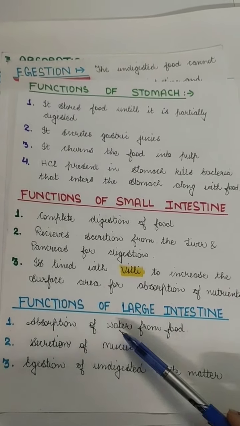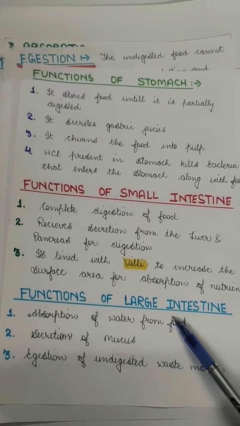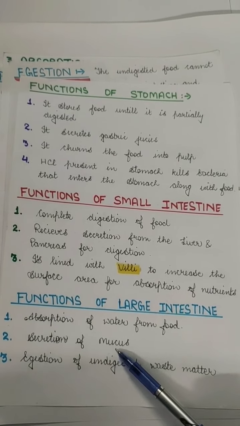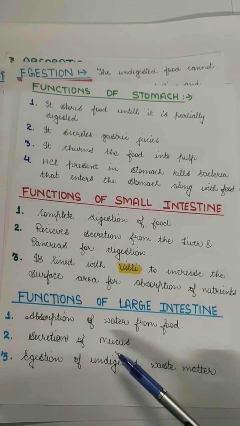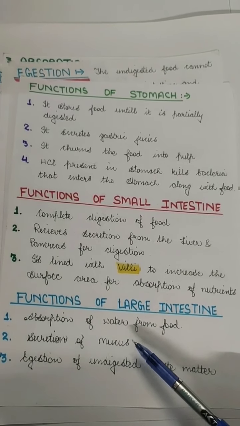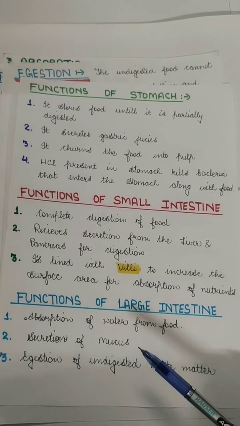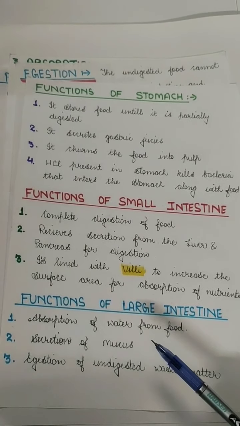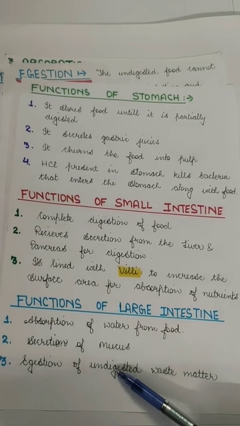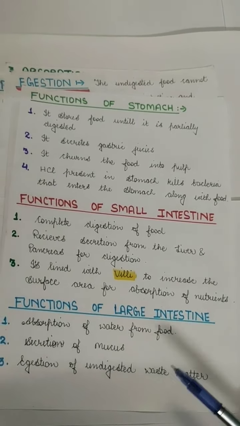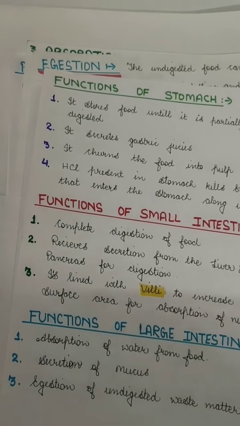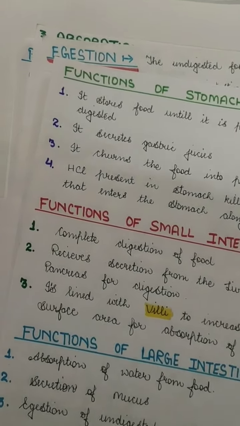And then the last is the large intestine: the absorption of water from food and the secretion of mucus. Mucus helps in the movement of the food through the body, because the food is being pushed. If there is no mucus, the food will be blocked on the way. So mucus lubricates the tract, and the food is ejected from the body easily, along with the ejection of undigested waste matter from the anus. So all these things are very important. This completes your digestion in human beings.